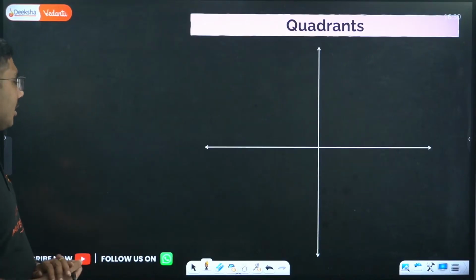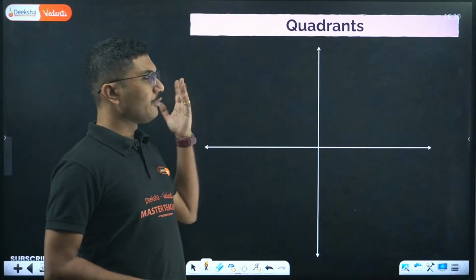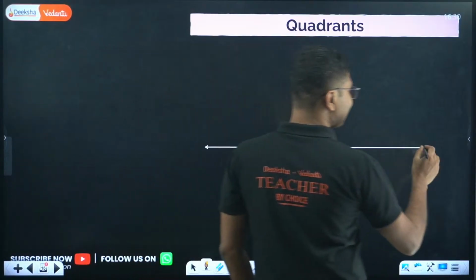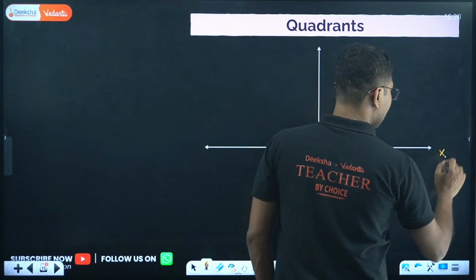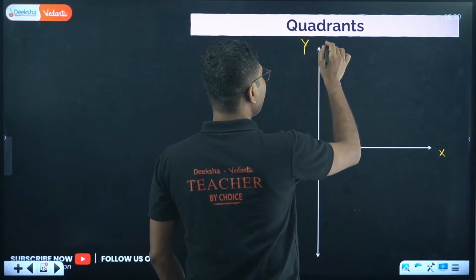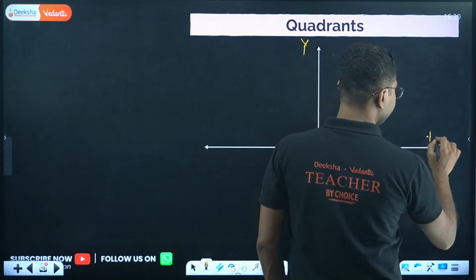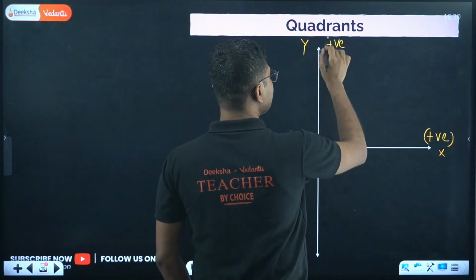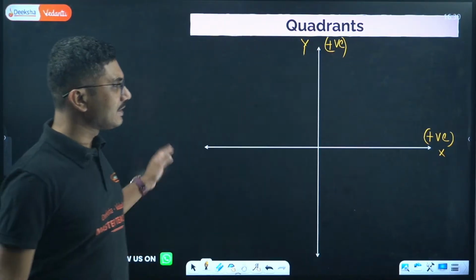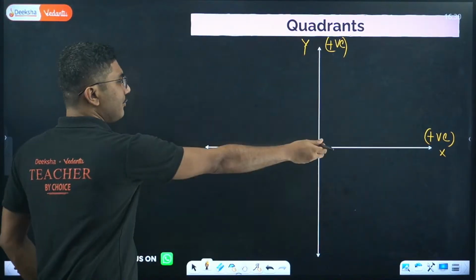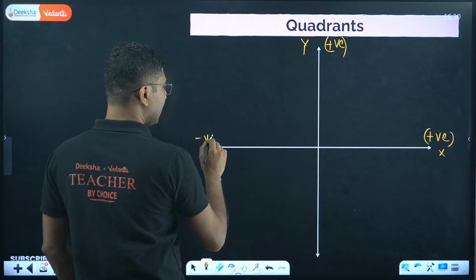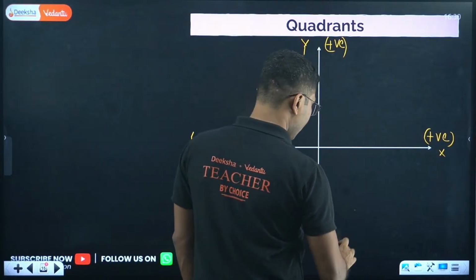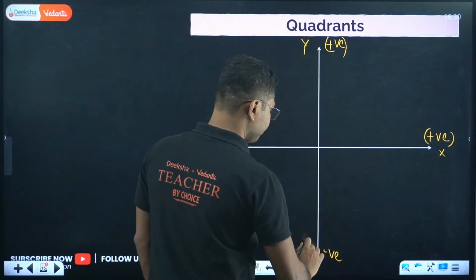So nothing new we have learned so far. Now quadrants. If you are familiar with graphs, we have two axes: this is our x-axis, this is our y-axis. We have the positive x-axis here, and the positive y-axis along this direction. If you come from the other side, this is called the negative x-axis, and if you come down, this is called the negative y-axis.